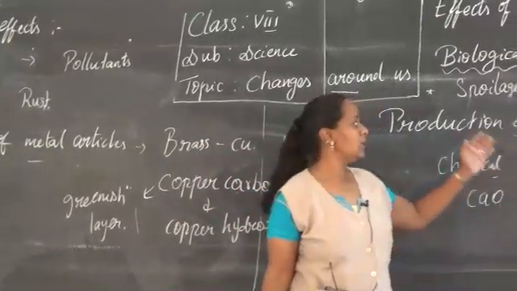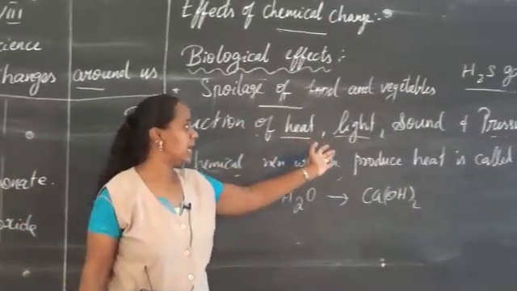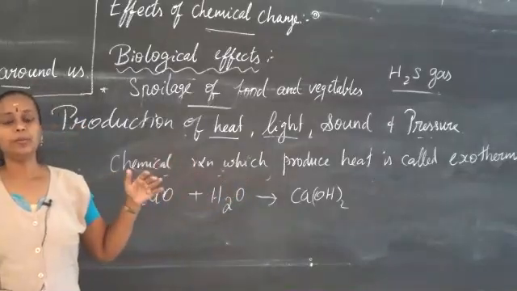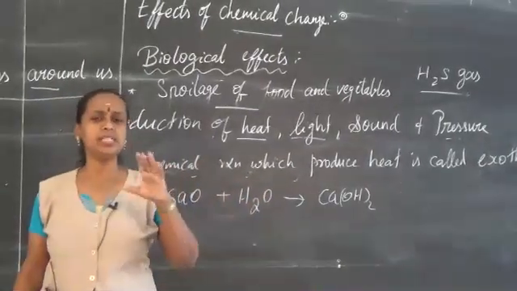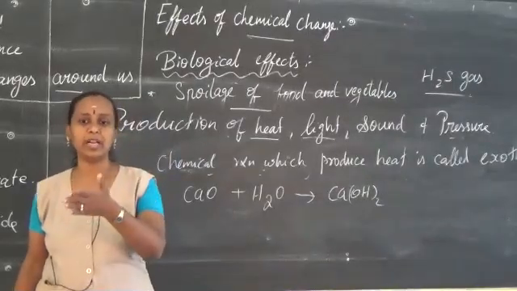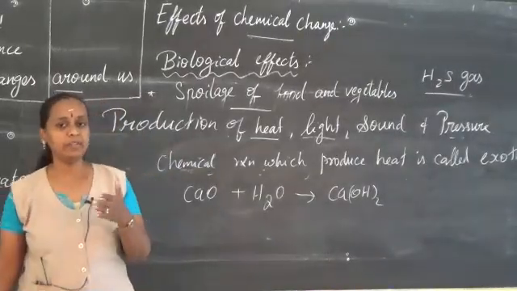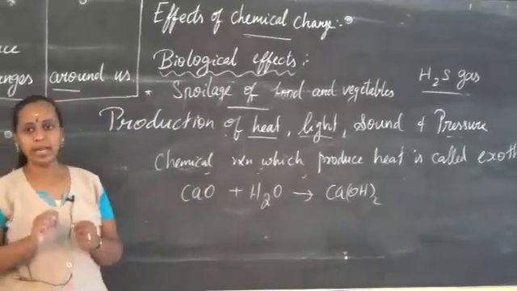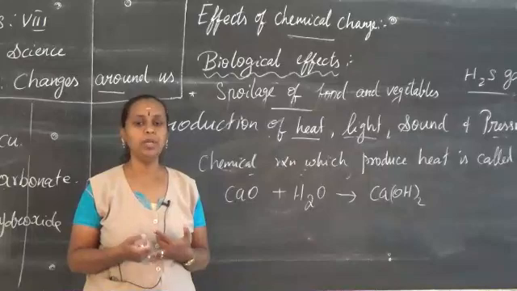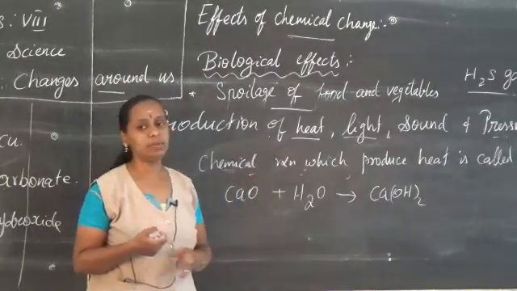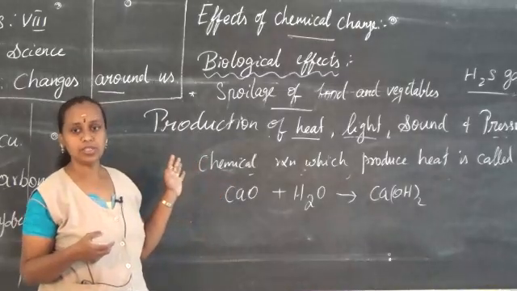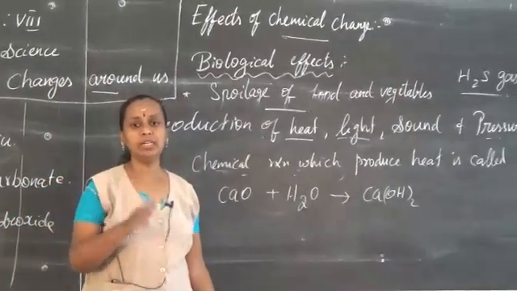The other effects are that chemical changes produce heat, light, sound and pressure. It's very easy to understand. Just keep crackers in your mind so that it will be easy for you. Each of them is given as a paragraph with examples in the book. When you light a cracker, what happens? It can produce heat, sound and light, and because of the pressure it explodes. These are caused by the chemical reactions between the chemical substances.